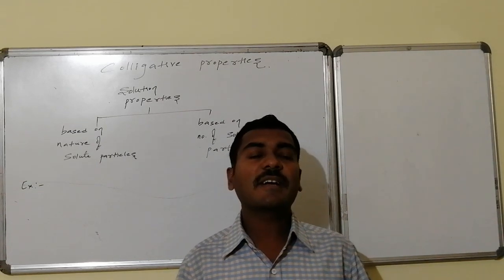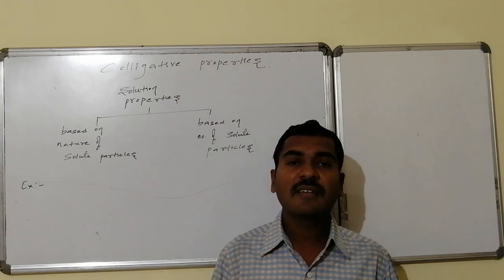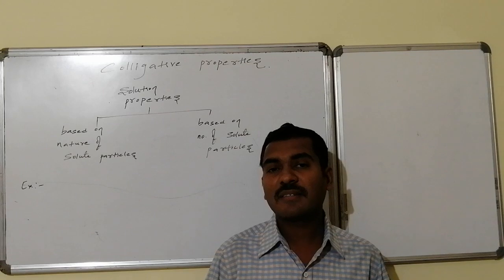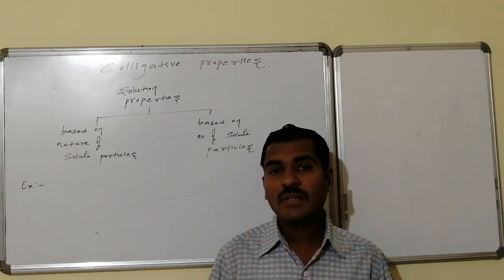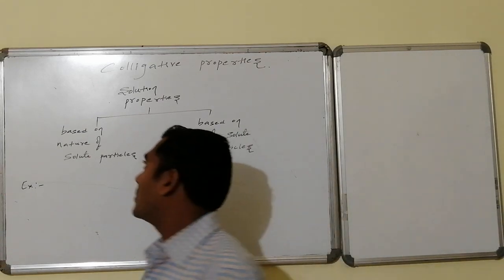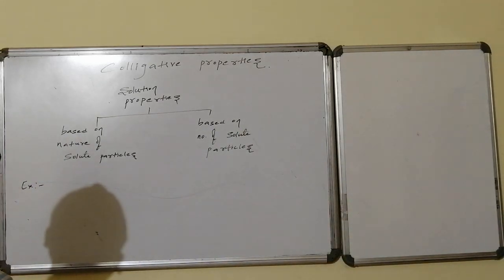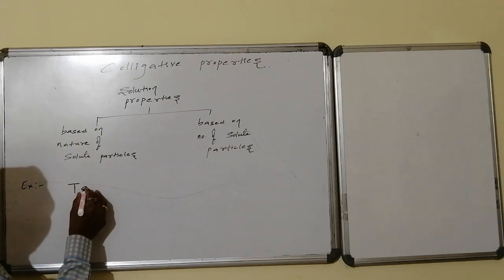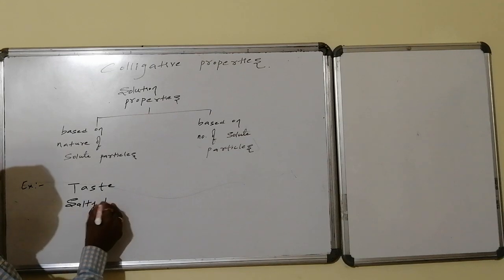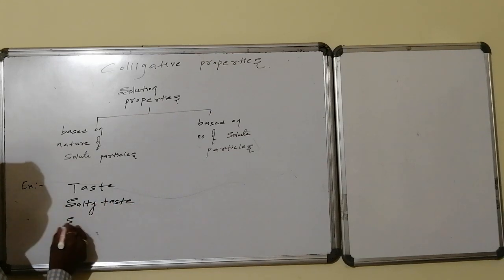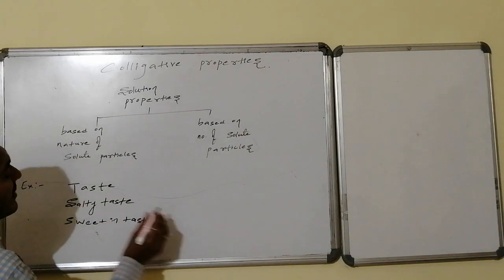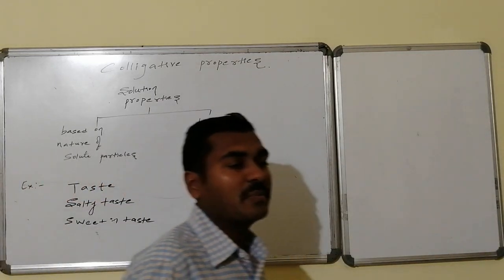Suppose sugar is added to water, then it has a sweet taste, whereas if salt is added to water, then it has a salty taste. So the taste depends on the nature of the solute. Salty taste, sweet taste, such kinds of properties depend on the nature of the solute particles.